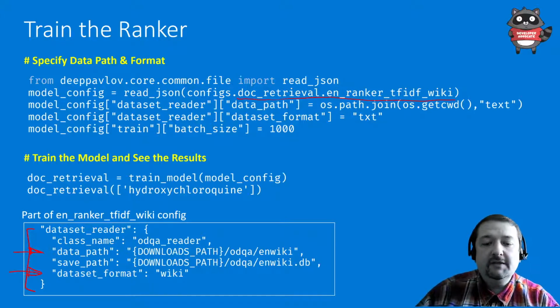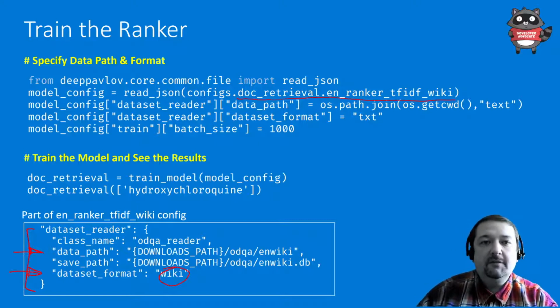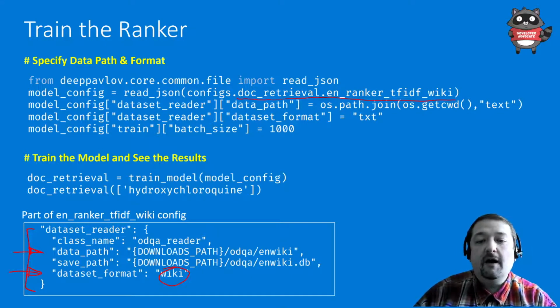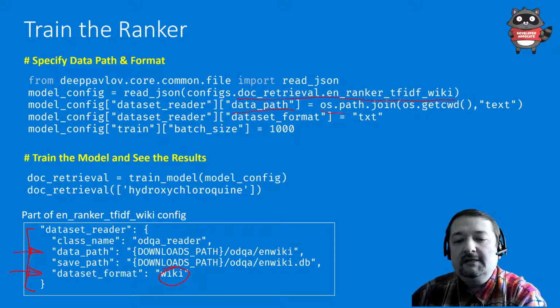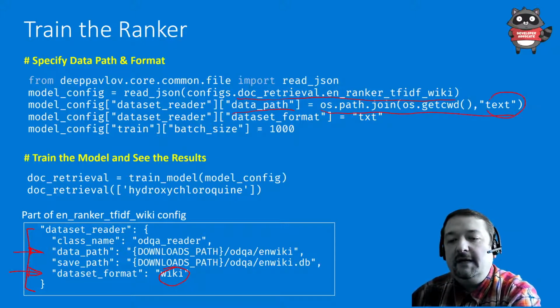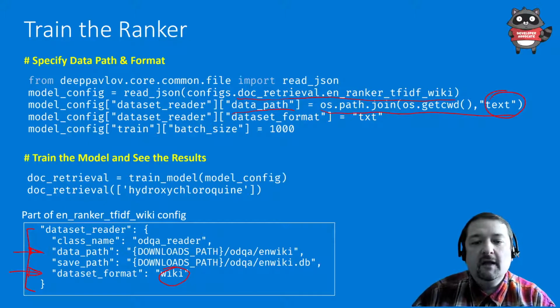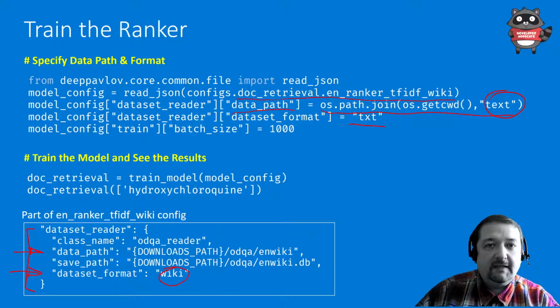In the original JSON file, it would say text format wiki, and the data path would be somewhere inside the DeepPavlov distribution. So what we need to do is replace this destination with our path. We say dataset reader data path is assigned to the text directory in our notebook. So we get the full text to this directory from within our notebooks. And the data format we set to txt because our files are text files.